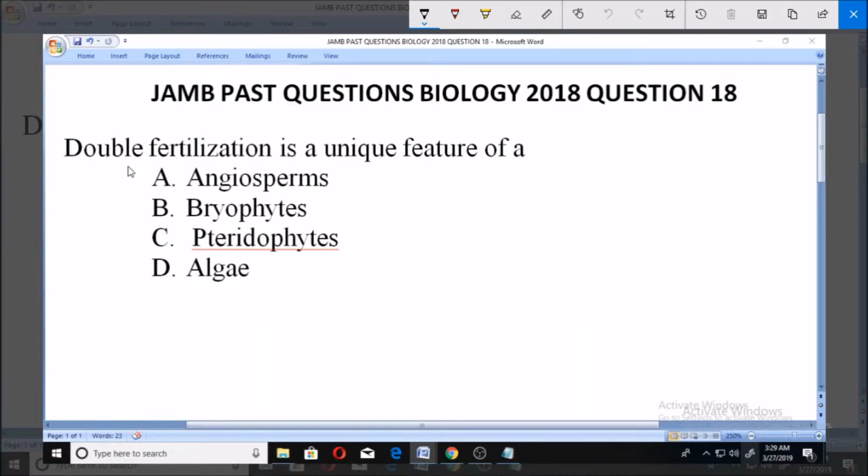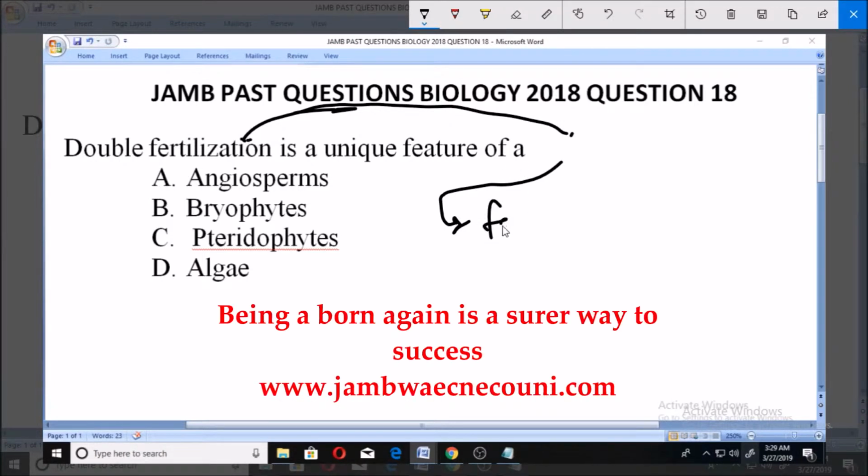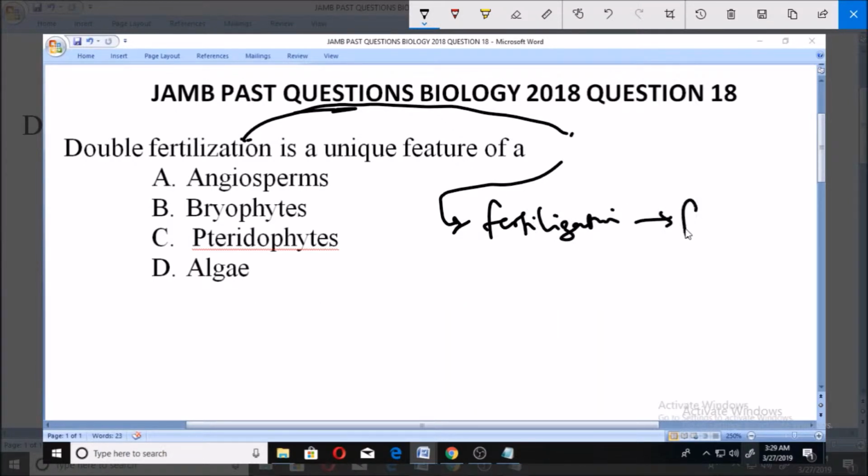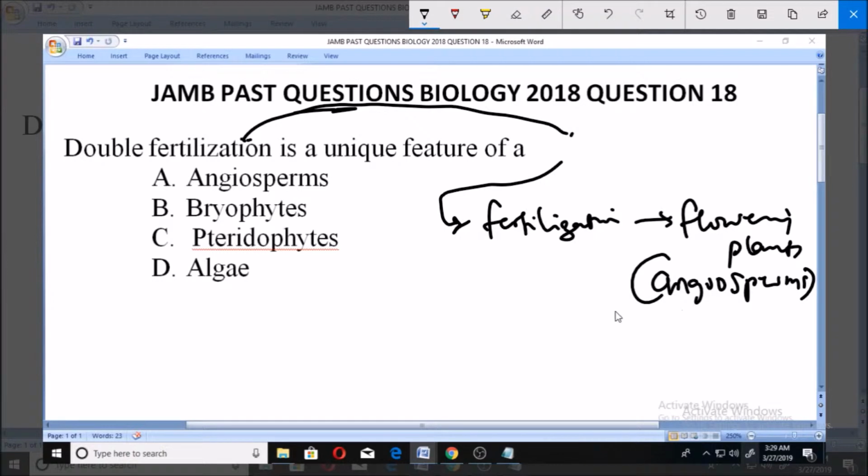Now, before we talk about it, what is double fertilization? Double fertilization is actually a complex fertilization mechanism of flowering plants. So it's the type of fertilization that happens for flowering plants. It is complex. Now, how does it happen? And these flowering plants that we talk about are also known as angiosperms. So how does it happen?